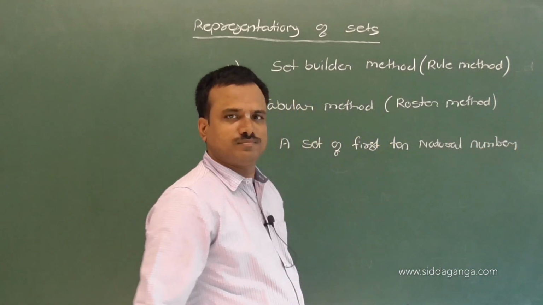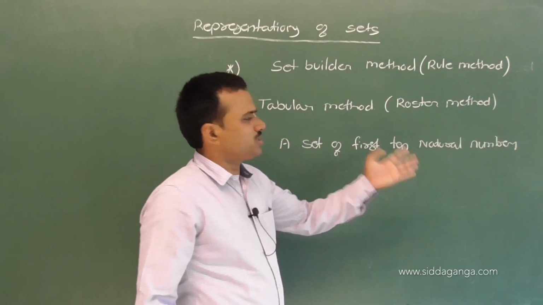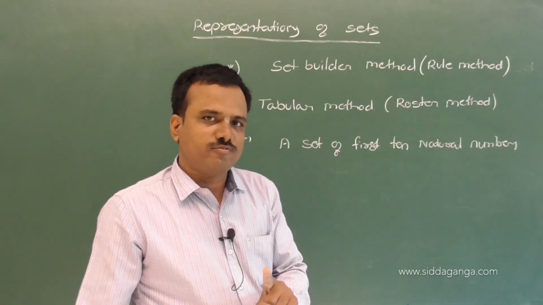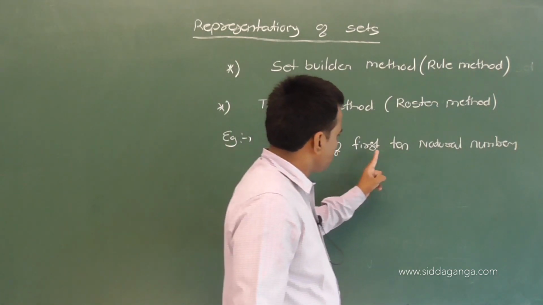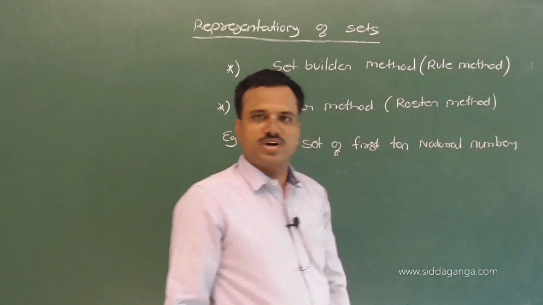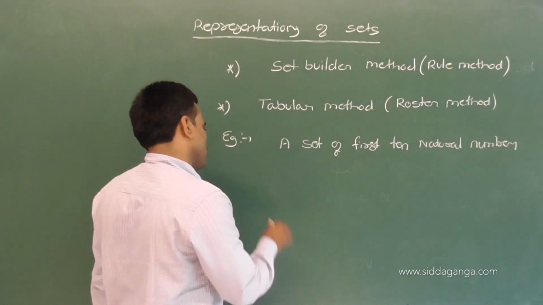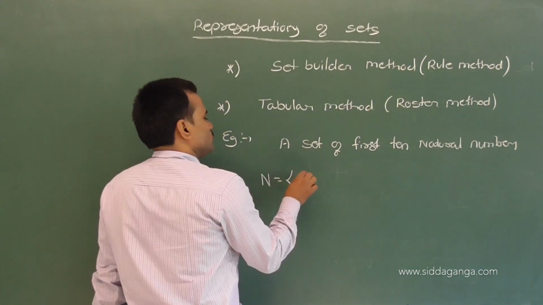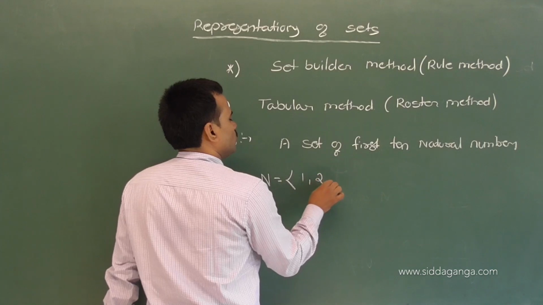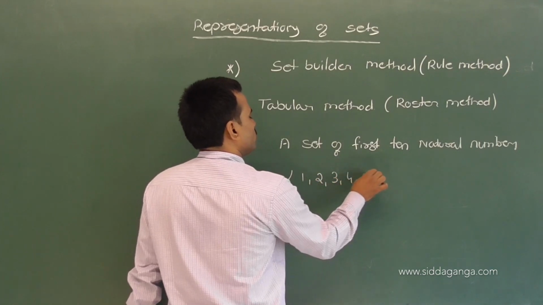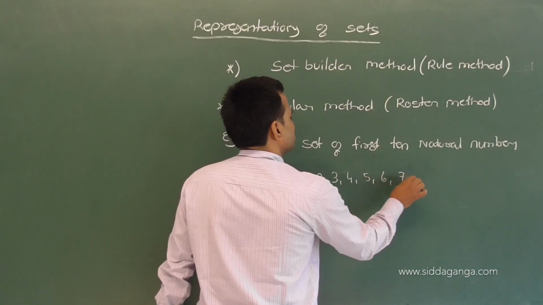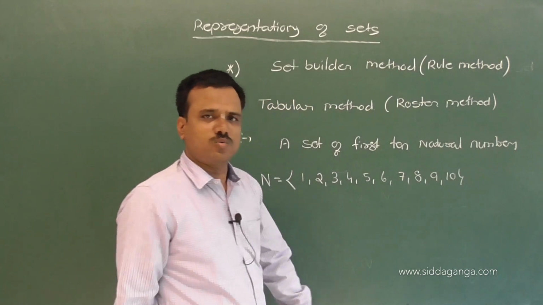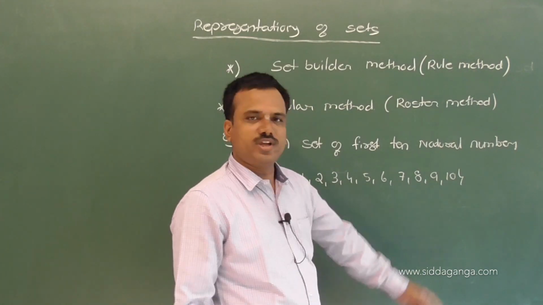Observe here, I write the example: a set of first 10 natural numbers. We have to write like this. So 1, 2, 3, 4, 5, 6, 7, 8, 9, 10.